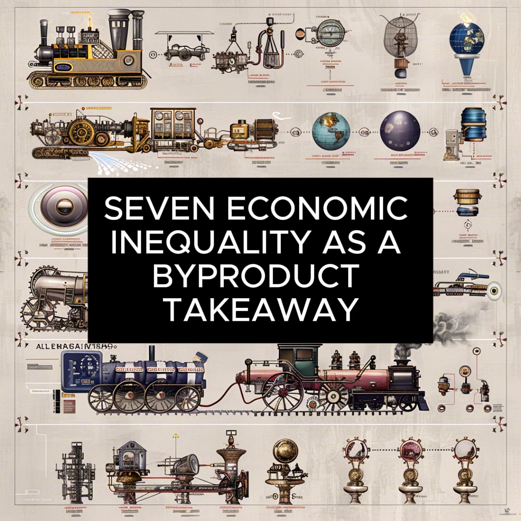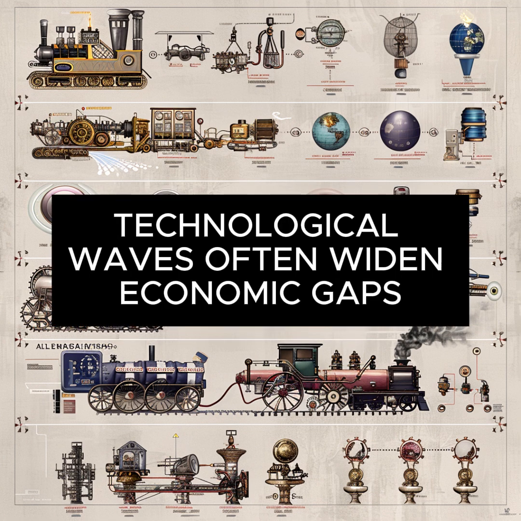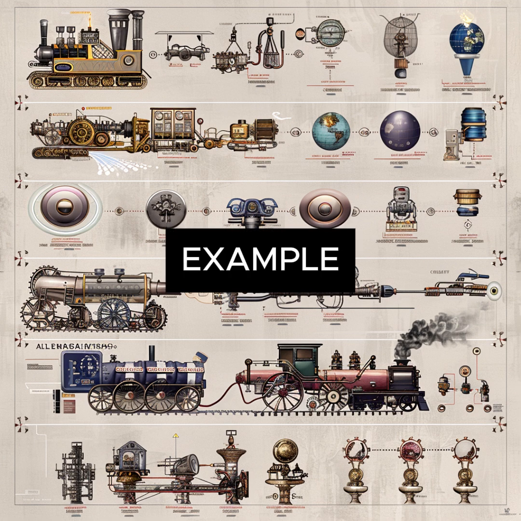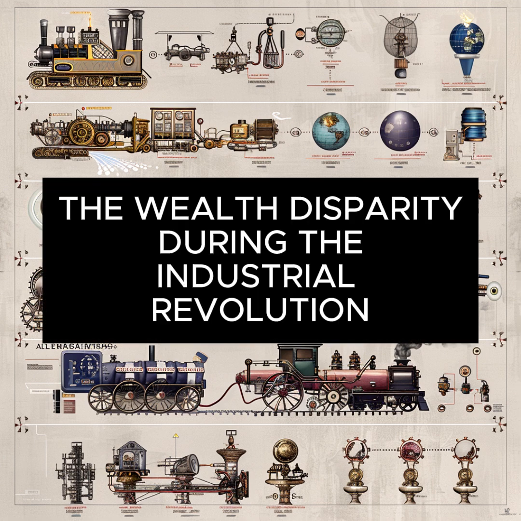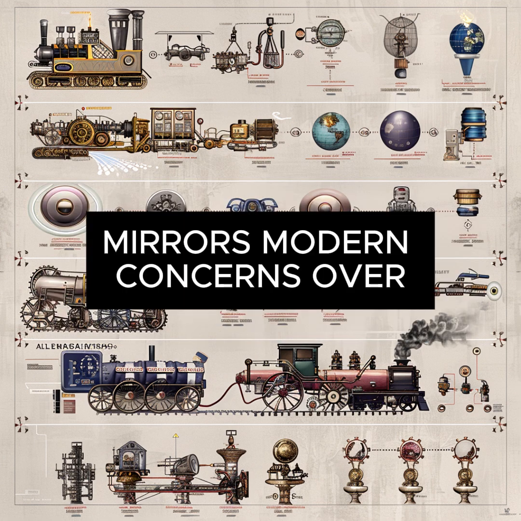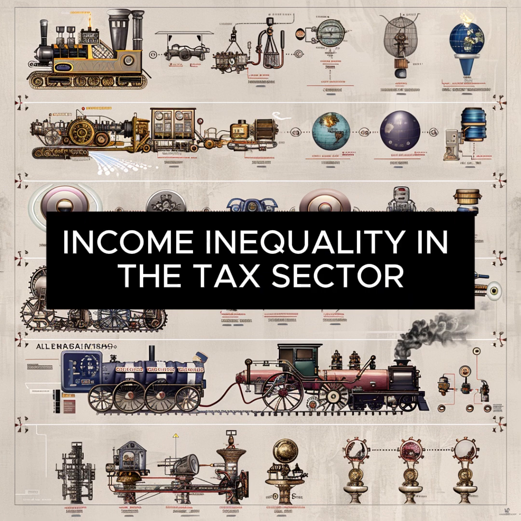7. Economic inequality as a byproduct. Takeaway: Technological waves often widen economic gaps. Example: the wealth disparity during the Industrial Revolution mirrors modern concerns over income inequality in the tech sector.